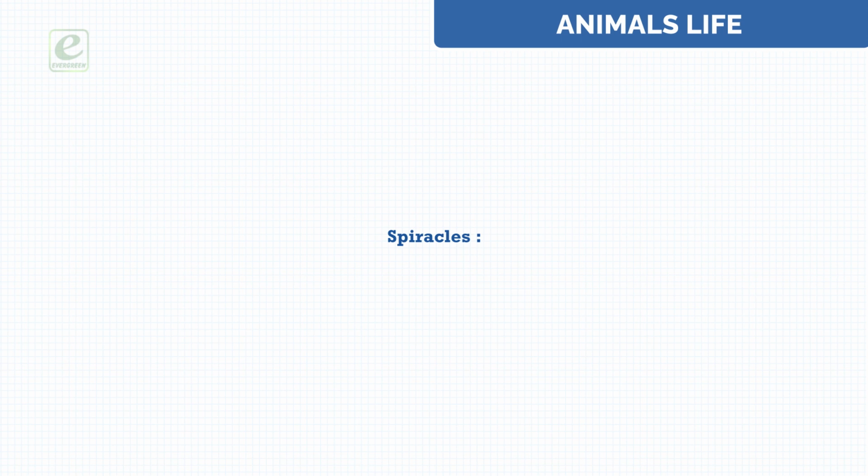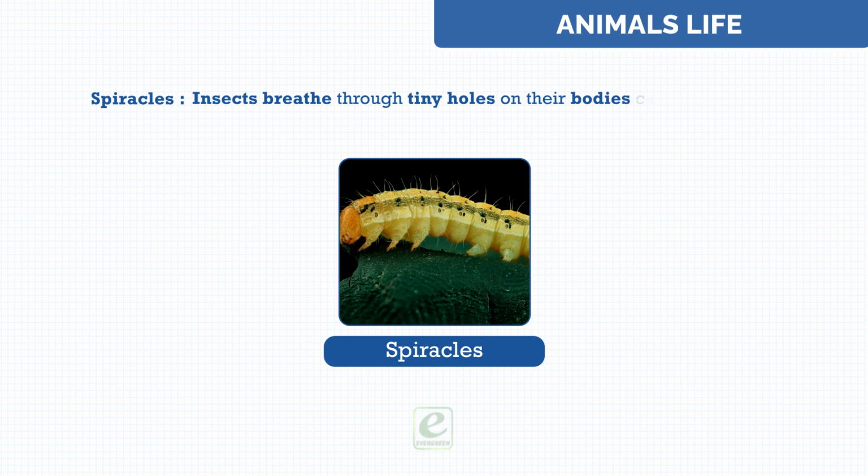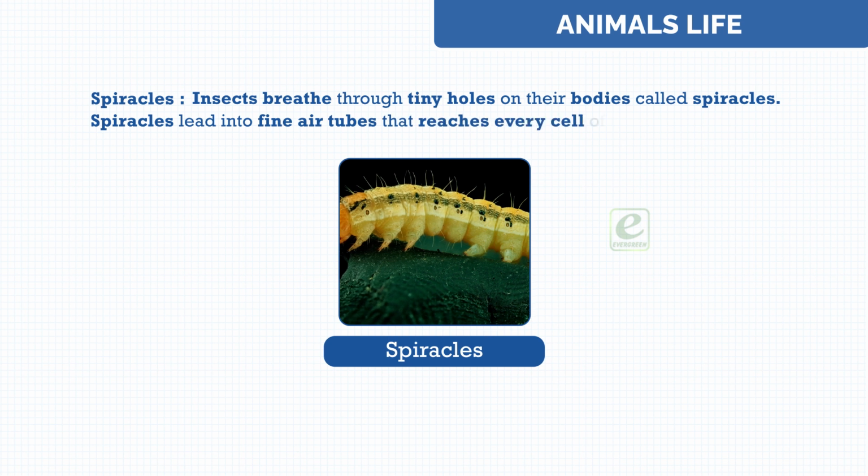Spiracles. Insects breathe through tiny holes on their bodies called spiracles. The spiracles lead into fine air tubes that reach every cell of the body.